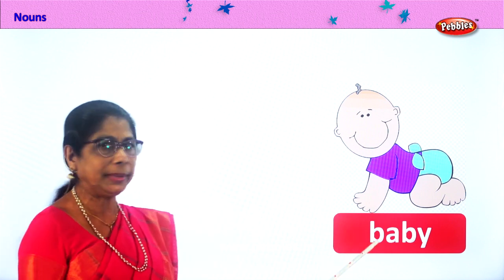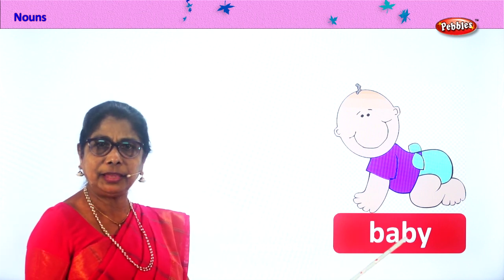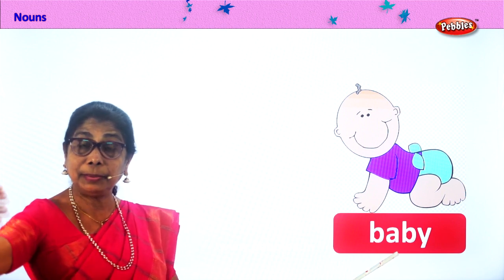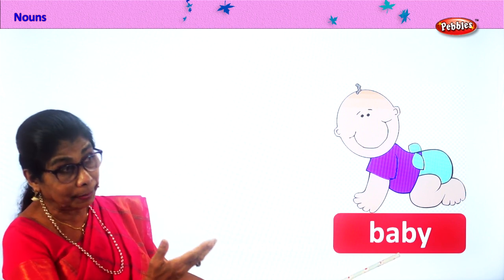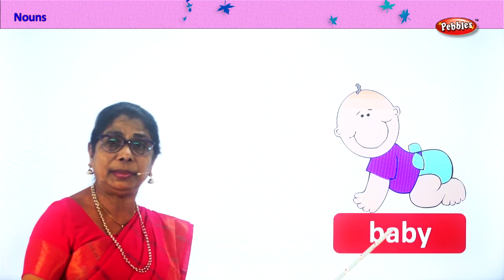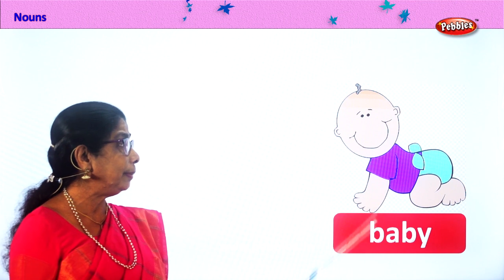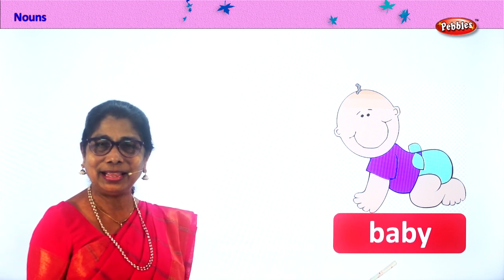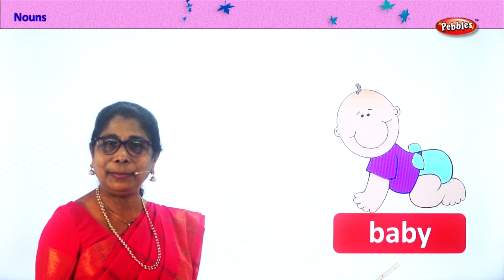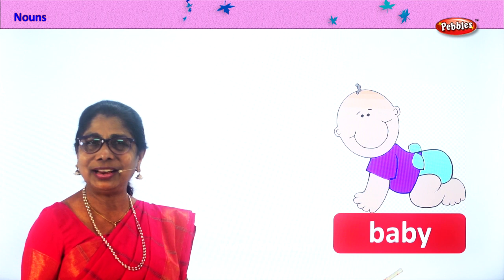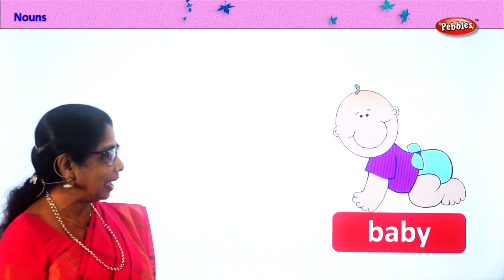Common noun, baby. B-A-B-Y, baby, common baby. They can be a baby in your house, they can be a baby in the neighborhood, they can be a baby in the next street. Baby, any baby, girl baby, boy baby, any baby you say. Baby, it's a common noun. Name baby given to girl or boy, any baby. Alright, good. Let's look at another common noun.